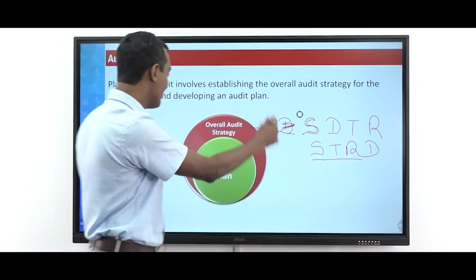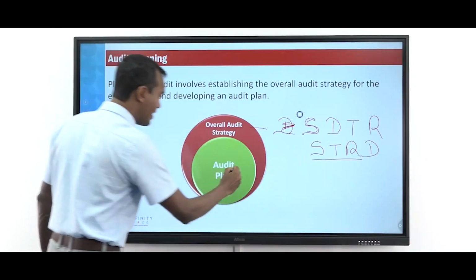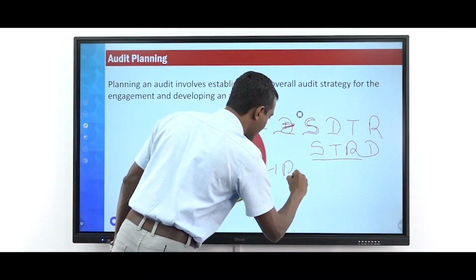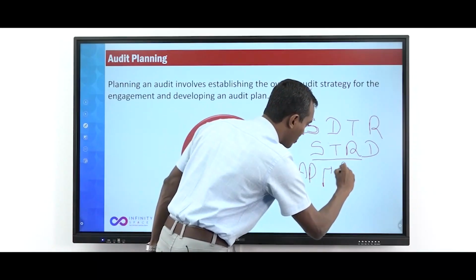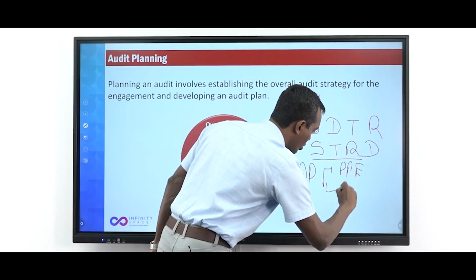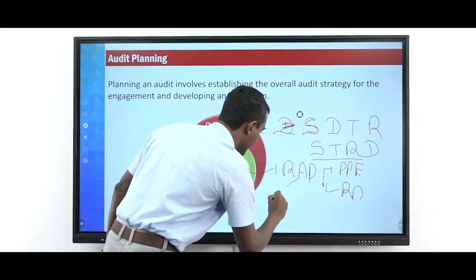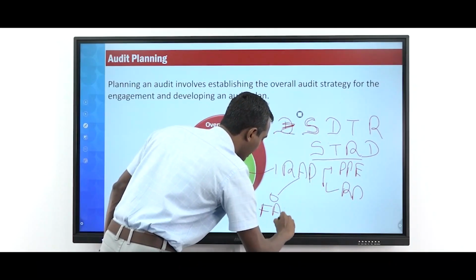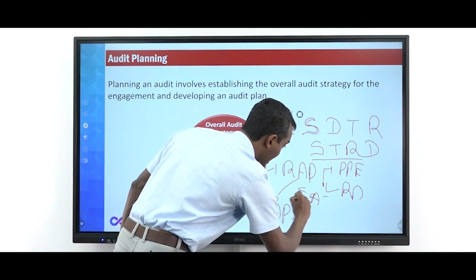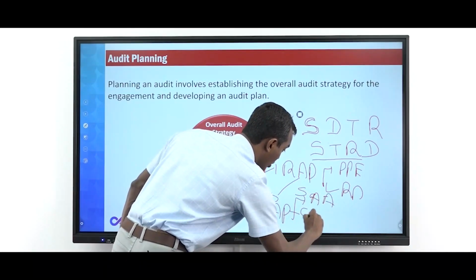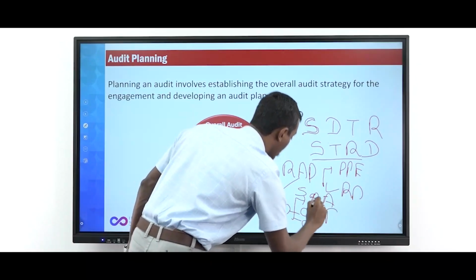Right? So I will cover this, so it's not covered. In an audit plan, there are 2 things. One is to have a risk assessment procedure. In this case study, we identified the PPE, revenue, provision. After risk assessment, we decide further audit procedures. For sales, we wanted to do analytical procedure, substantive analytical procedure. For sales, we wanted to do confirmation, we wanted to do cutoff.